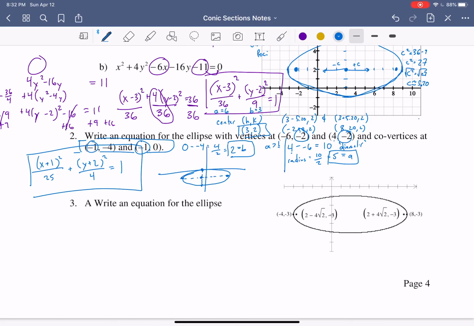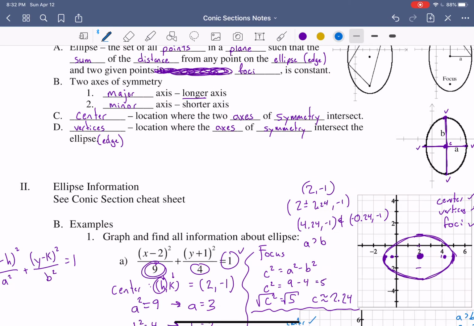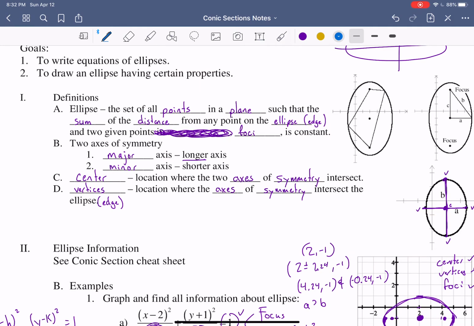That won't be a focus of this, and we are not going to do number 3. So those are some examples of how to graph an ellipse by hand, how to find the most important things, which we said was the center, to find the center, to find the vertices by using A and B, and then how to find the foci by using the C. All right, those were the most important parts.